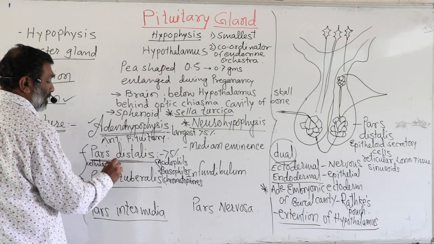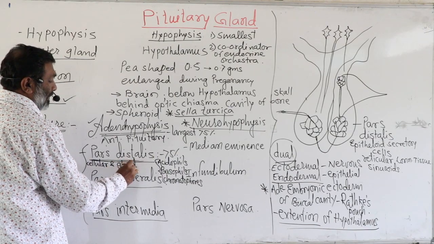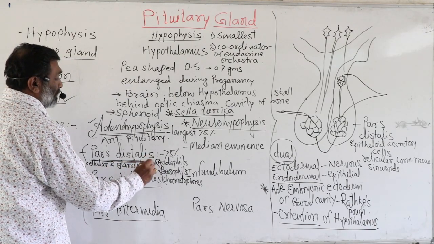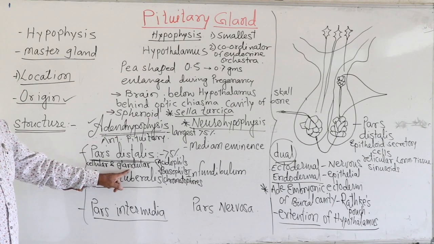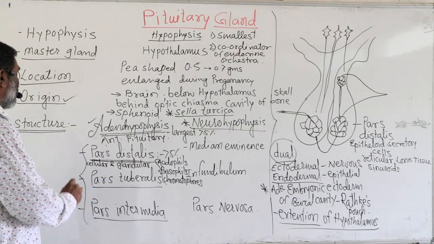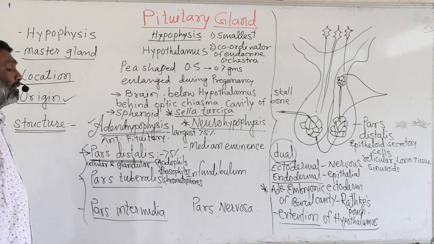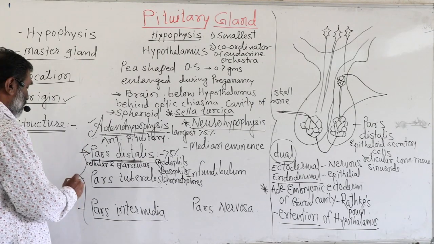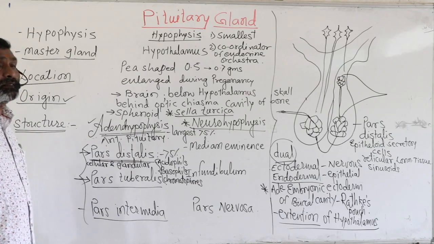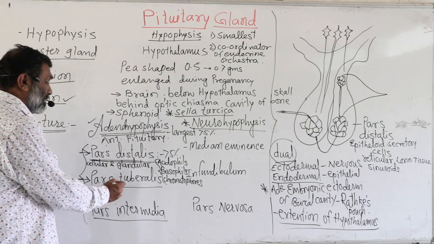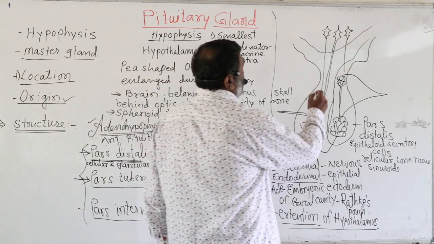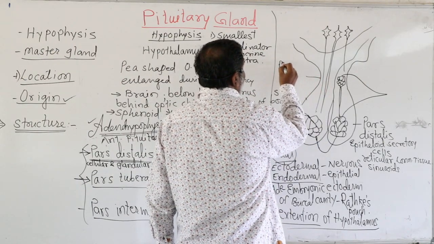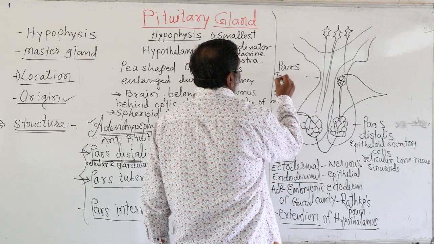The second part is called the pars tuberalis. The name itself indicates that this part is just like a tube. So it is a tube-like part. It forms a collar around the infundibulum.